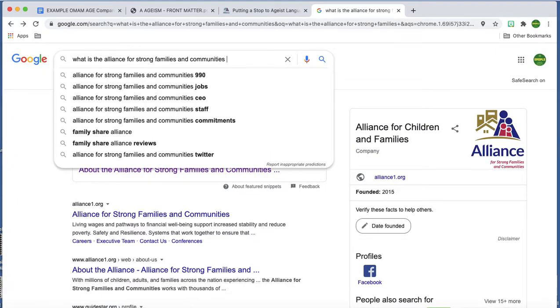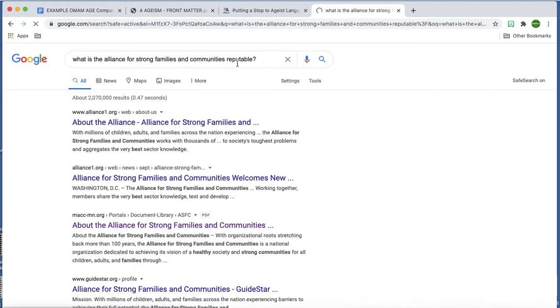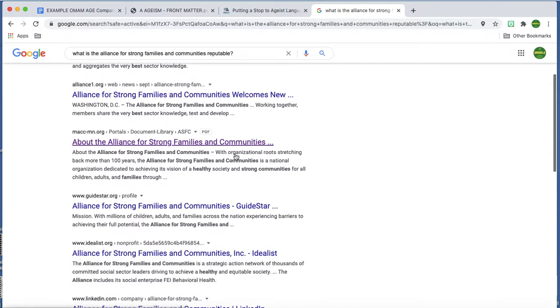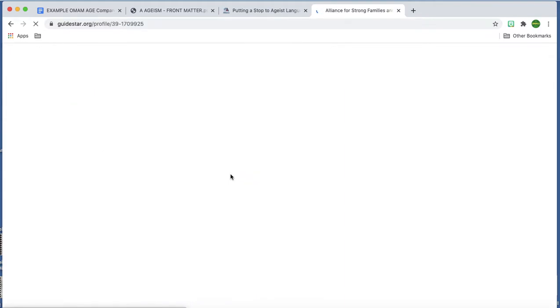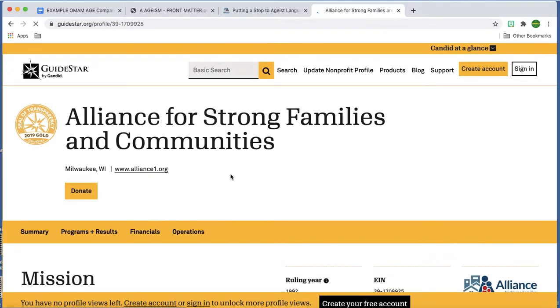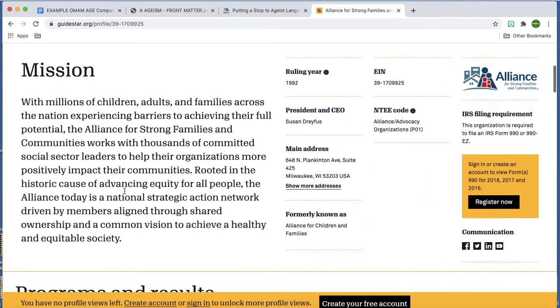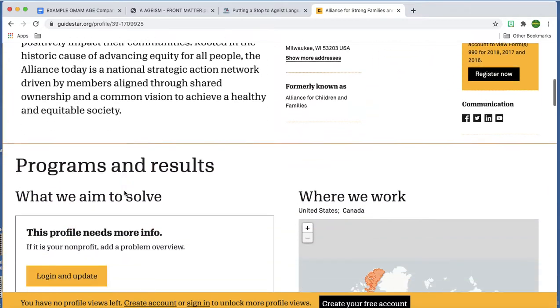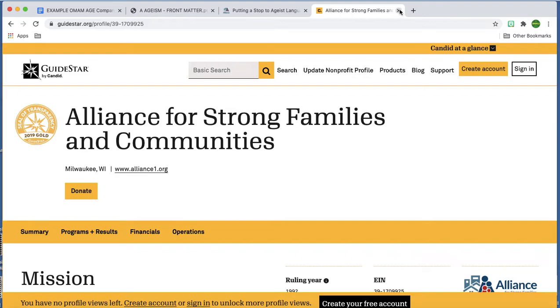I'm just going to see if they're reputable. I'm going to see if anybody, GuideStar, let's see. And it does take a minute to really look over and be informed. Seal of transparency, okay. All right, so look here. Yeah, it looks like this is an okay organization. I feel all right using them as a resource.